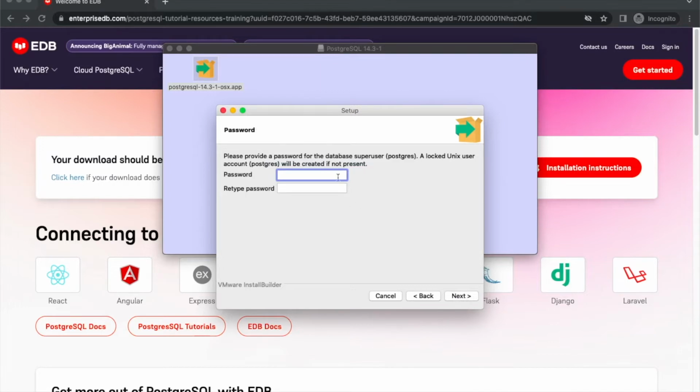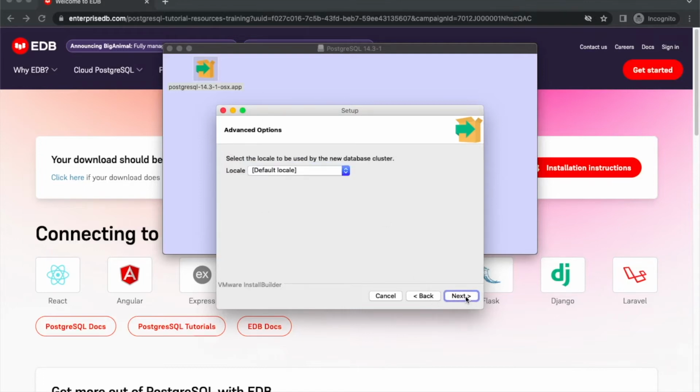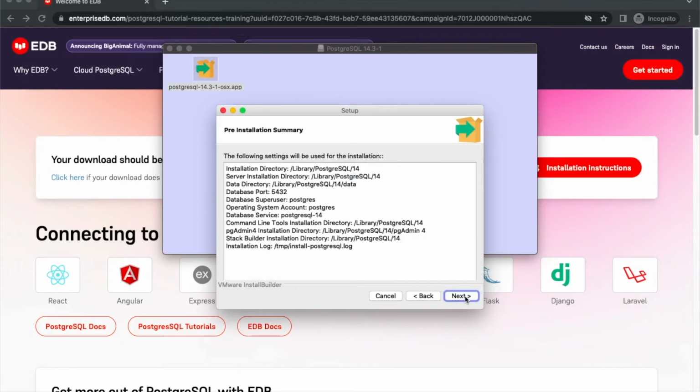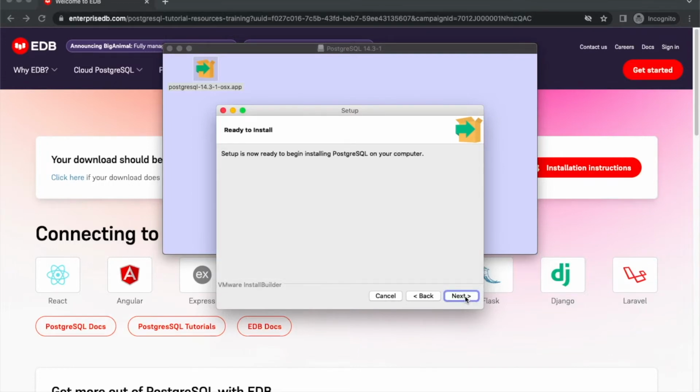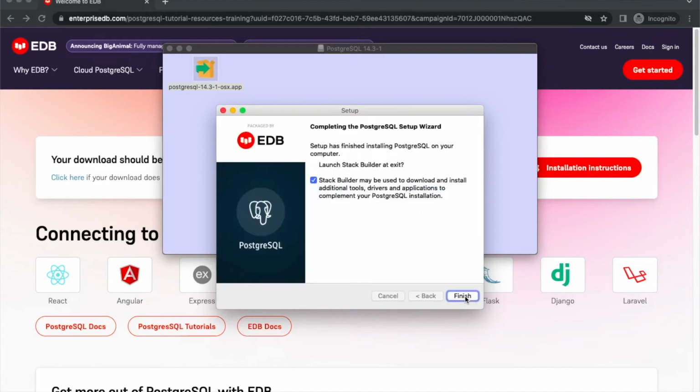Perfect. And we're gonna set up our password to log in to pgAdmin. We're gonna choose something very short and simple, easy to remember. Type it. Click Next. Perfect. This is the port where the server will be listening on. Click Next. And Next. Next. And click Next. And we're gonna wait for it to finish the installation. Perfect. Finished installing. I'm gonna leave it as it is and click Finish.